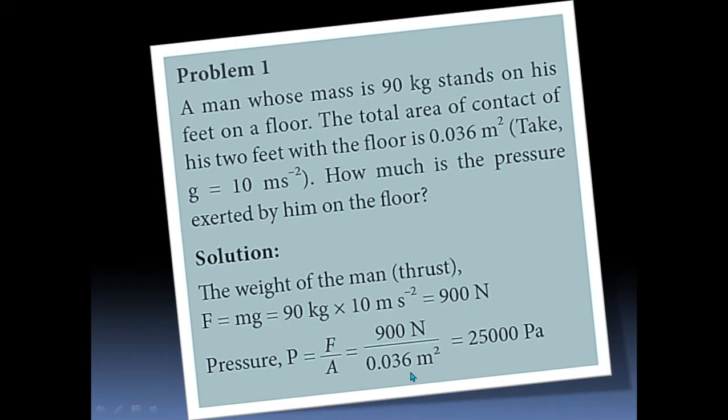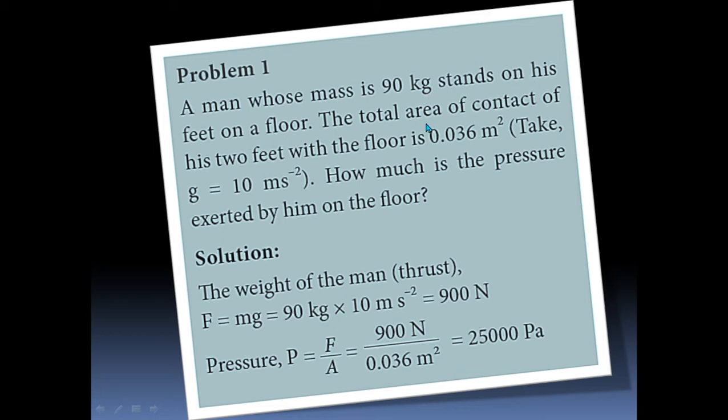The next is a very simple problem about pressure. A man whose mass is 90 kilogram stands on his feet on a floor.